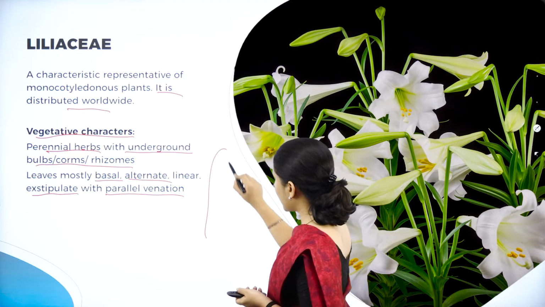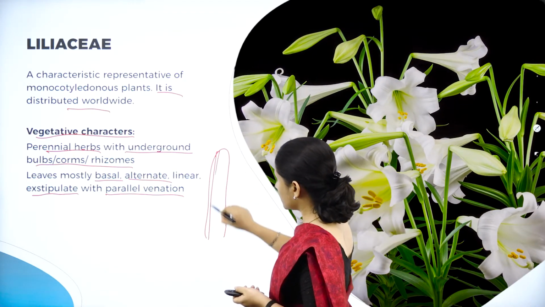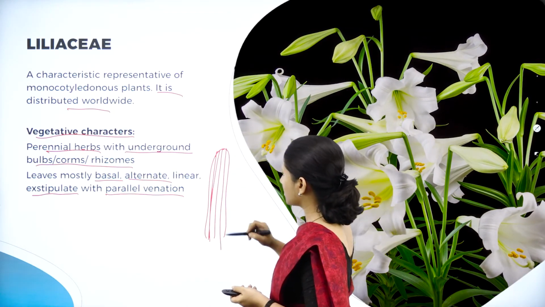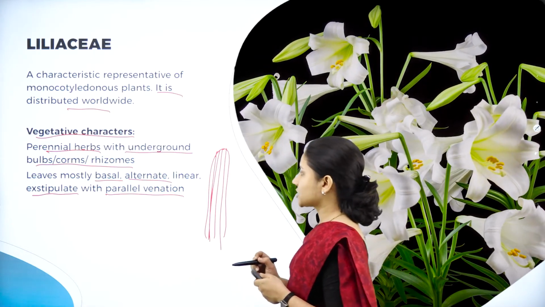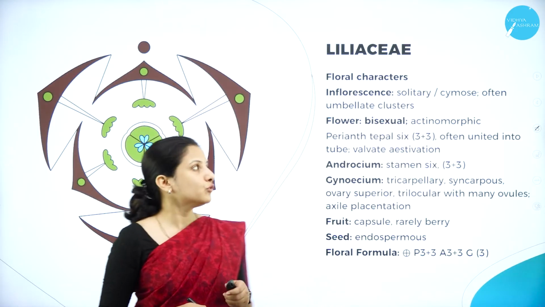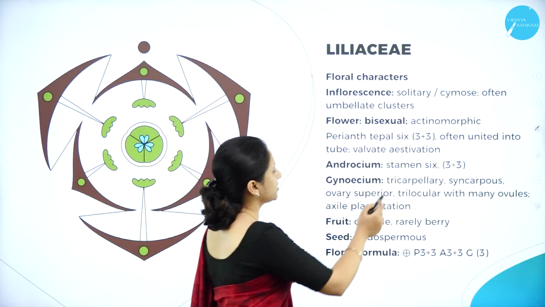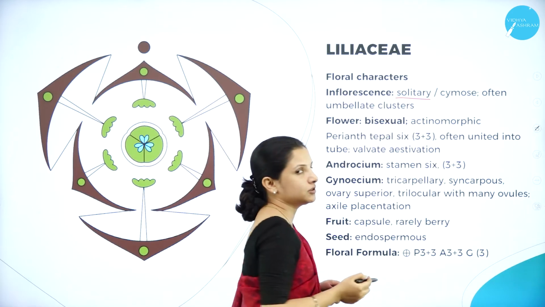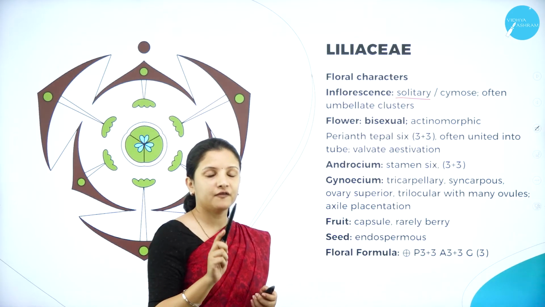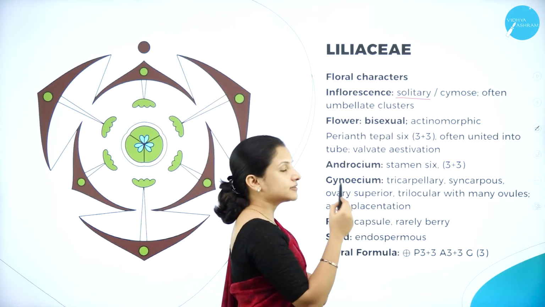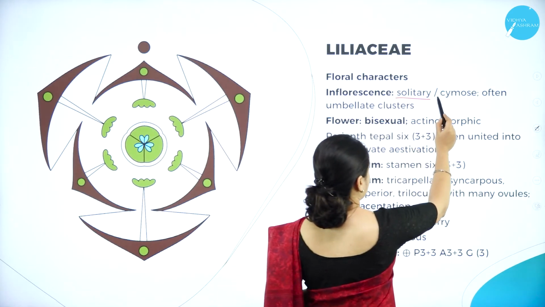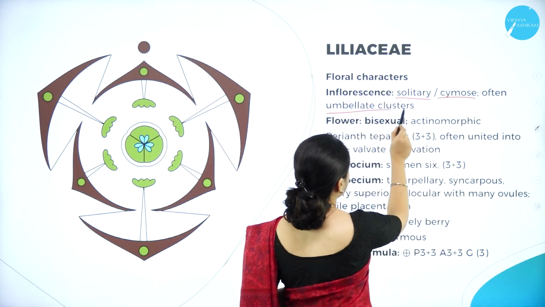So the leaves have a parallel venation like this. It is not a reticulate venation but a parallel venation. Next, moving on to the floral characters. The inflorescence here is solitary, because one stalk will produce one flower itself. Sometimes it can be cymose, and often it is an umbellate cluster.